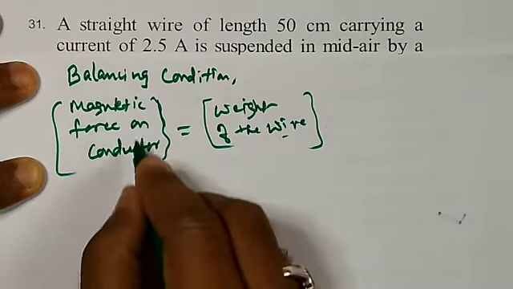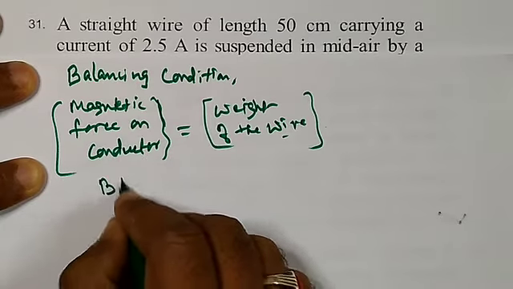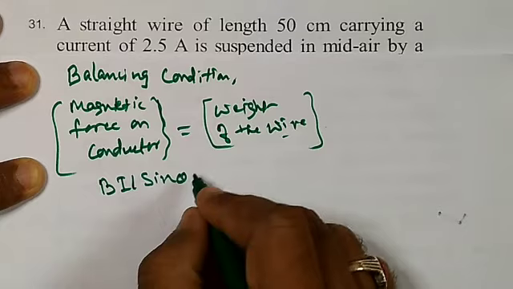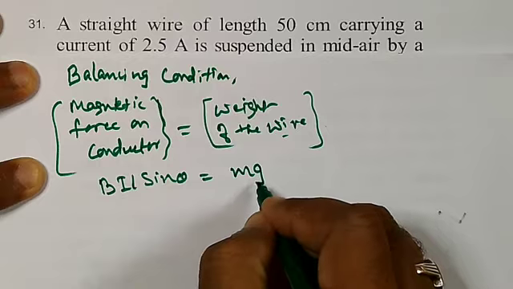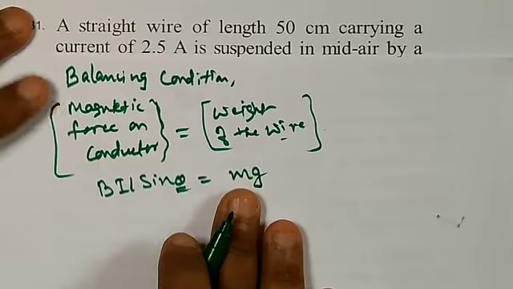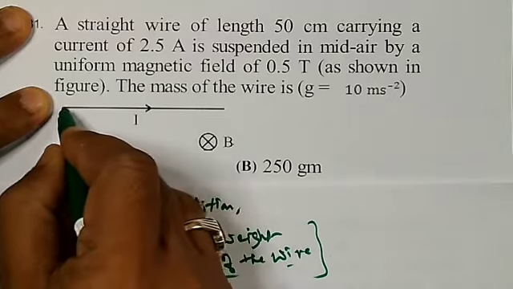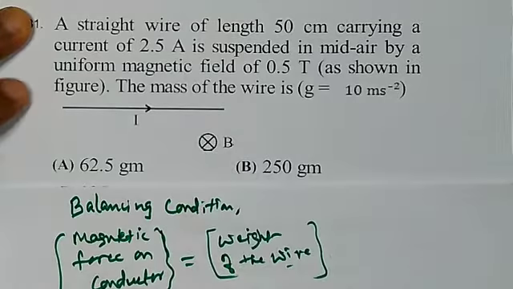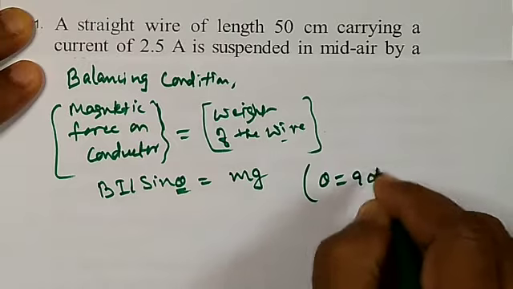Therefore, we know that magnetic force on a conductor is F equals BIL sin theta. So BIL sin theta, we know this very well. Force acting on a conductor is equal to the weight of the wire, let us say that is mg. M is the mass and g is the gravity. So here theta will be 90 degree. Why? Because he is telling that in the diagram magnetic field and current, these two are perpendicular. See, current is moving in this direction and magnetic field is in inward direction. These two are perpendicular to each other. So we can take here theta as 90 degree.